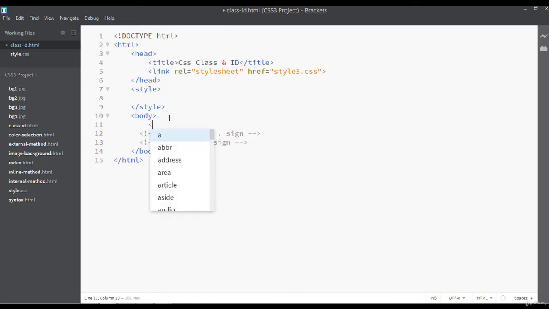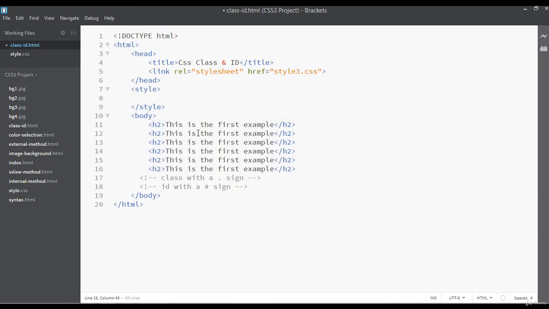Let me create heading 2. So I'm writing here, this is the first example. You can duplicate this just like this. This is the first, this is the second example, this is the third example, number 4th, just for you, number 5th.